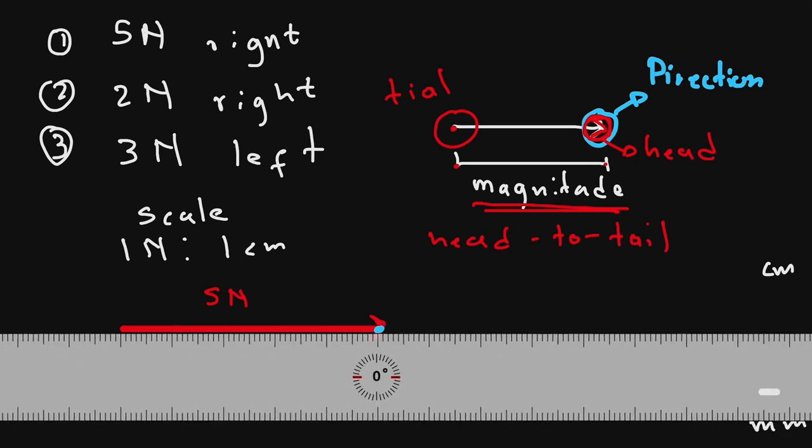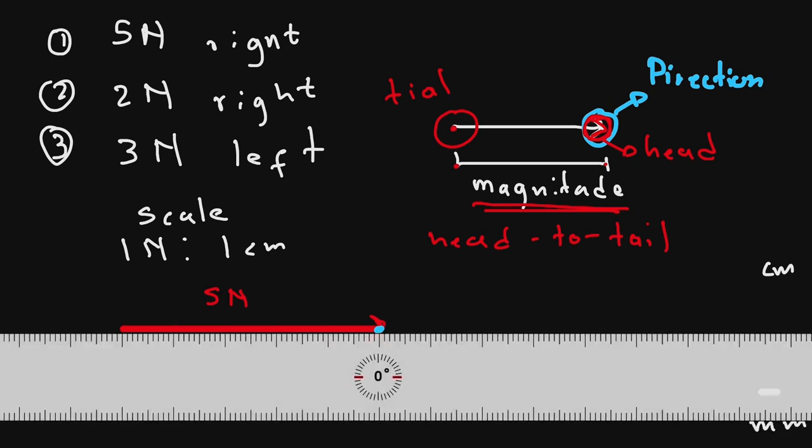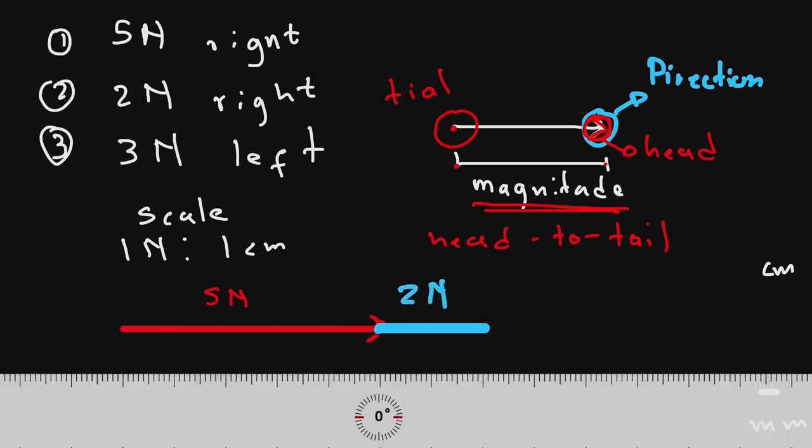Now if we look at vector number 2 here, it is having 2 newtons to the right. So we are now at our starting point, which is at the head of the previous vector, and then we're going to measure what? 2 units to the right. So this is going to be 1, 2. If we also want to plot our vector, we're just going to join the lines and indicate that the magnitude of this vector is 2 newtons. And then we also indicate the direction. It's going to the right. So the arrow will indicate the direction.